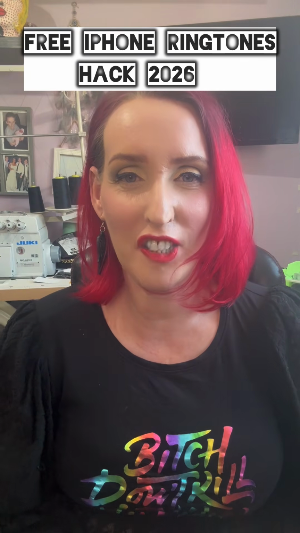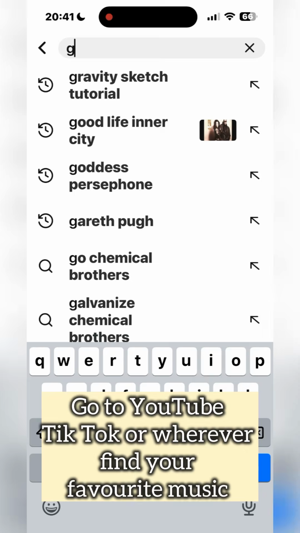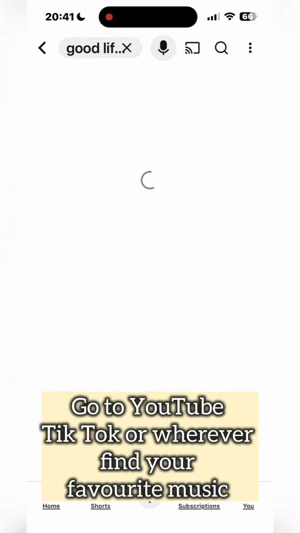So, do you want free ringtones on your iPhone? Any song, any sound, any website? Well, this is how you do it. Turn on screen record. Now go to YouTube or TikTok or wherever you want your favourite sounds or music from.